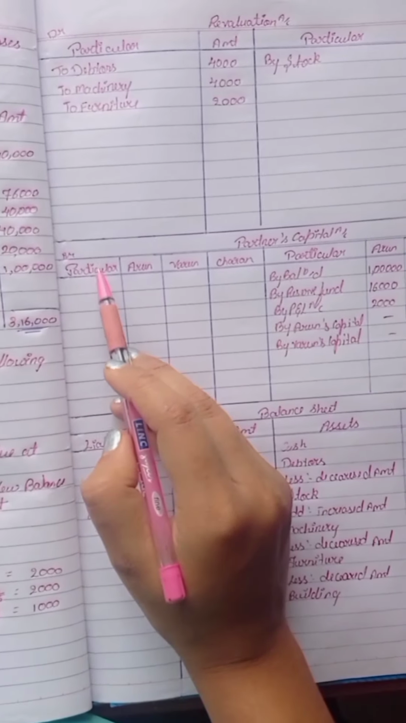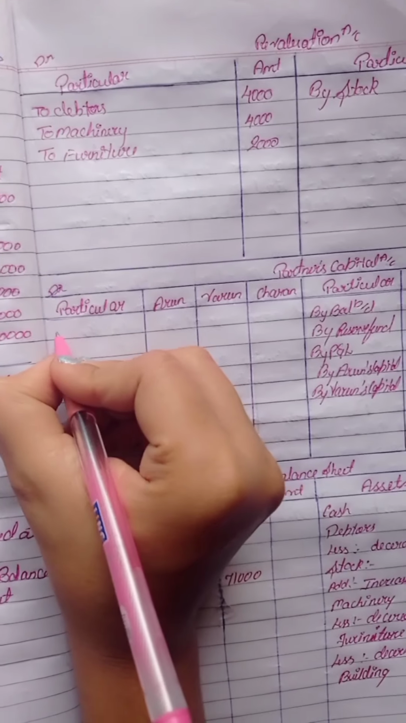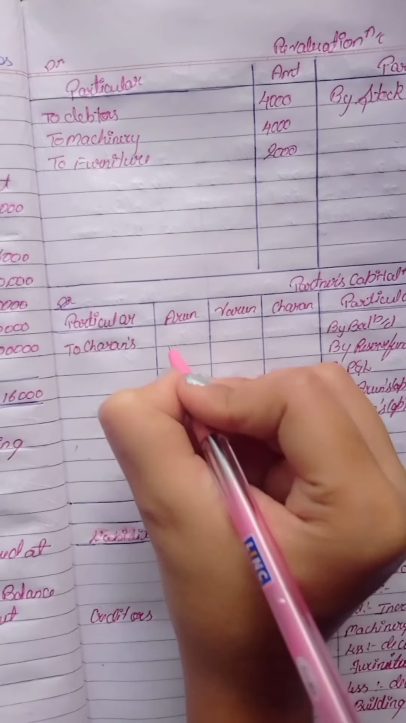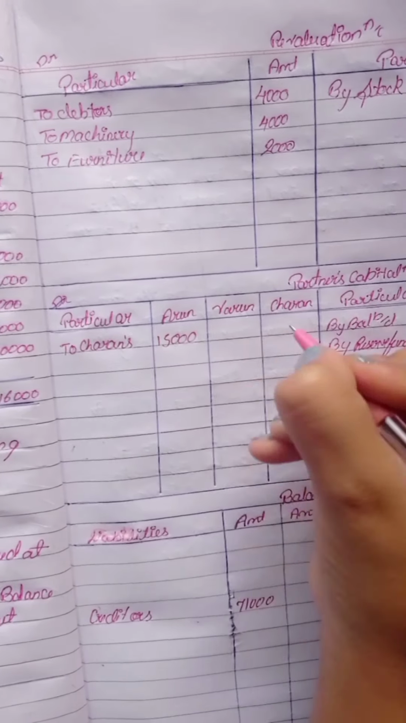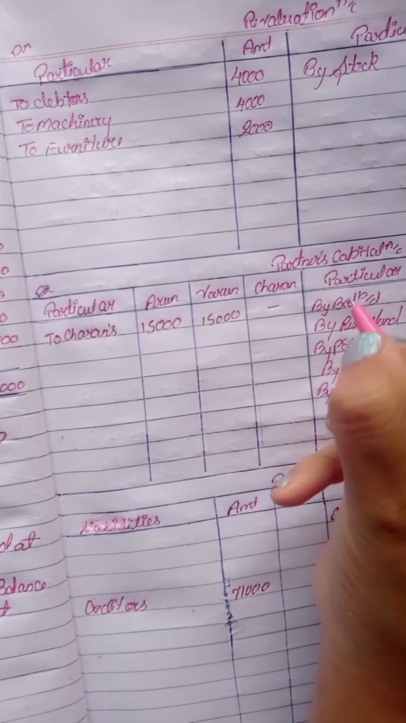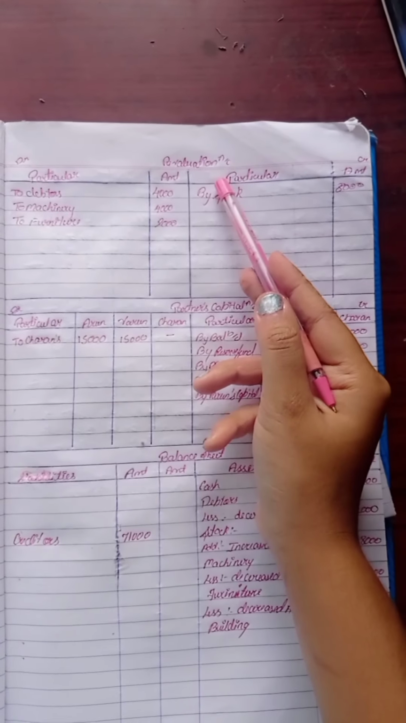So on the debit side you have to write two entries for Charan. In Arun's column 15,000 and in Varun's column 15,000. Put a dash in Charan's column. Now we'll close the revaluation account.